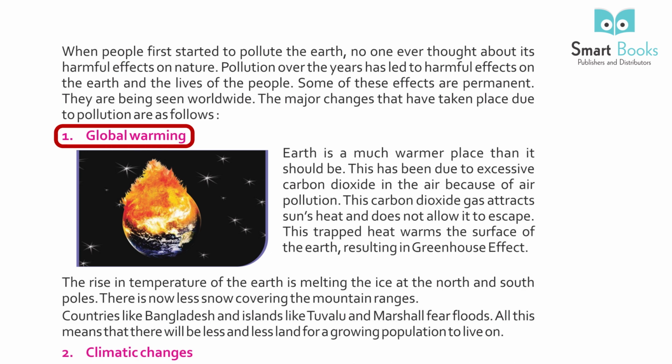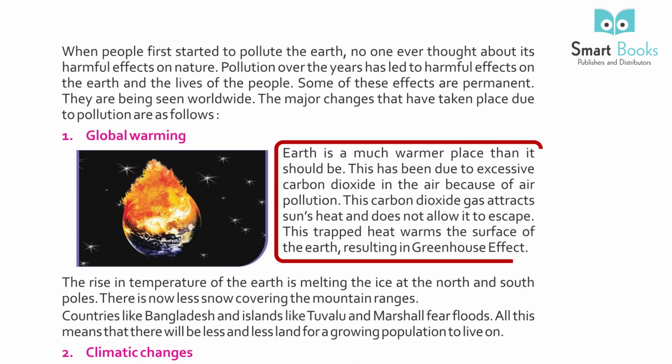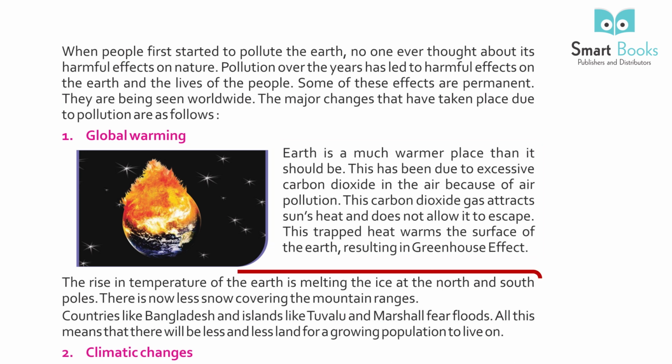1. Global warming. Earth is a much warmer place than it should be. This has been due to excessive carbon dioxide in the air because of air pollution. This carbon dioxide gas attracts sun heat and does not allow it to escape. This trapped heat warms the surface of the earth, resulting in the greenhouse effect. The rise in temperature of the earth is melting the ice at the north and south poles.